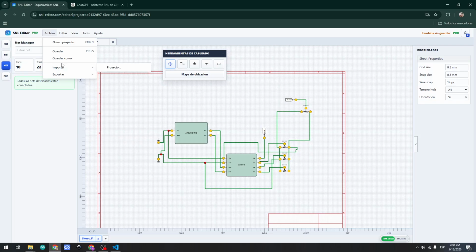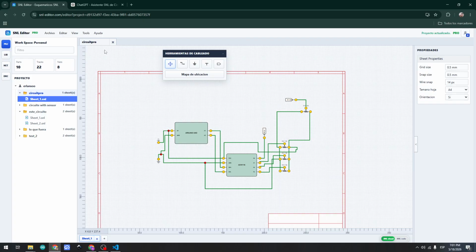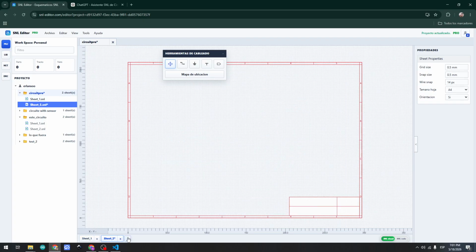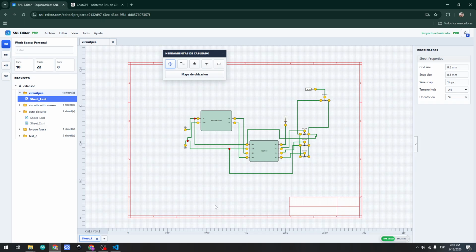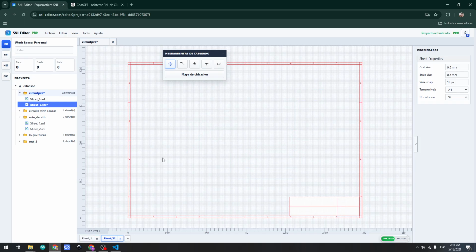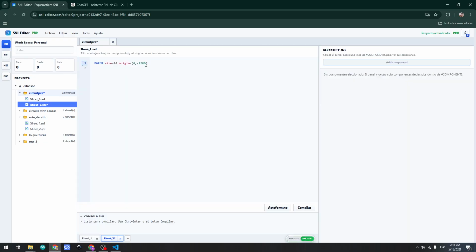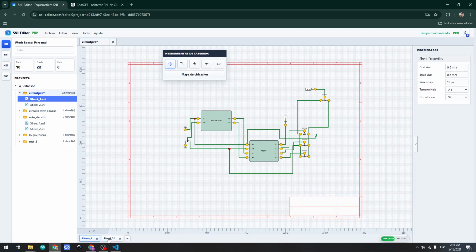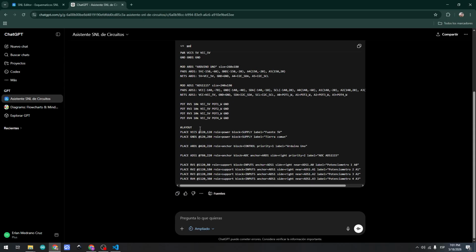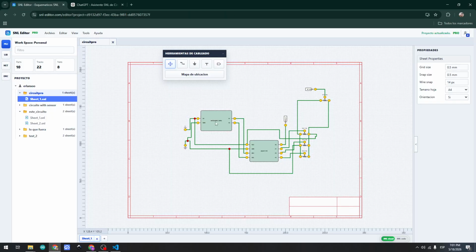When you finish the project, you can save here, and you can have any number of sheets that you want. Don't worry about that. And for each sheet of the project, you have an independent code here. So that's all for this video, but we can try another video, another test.